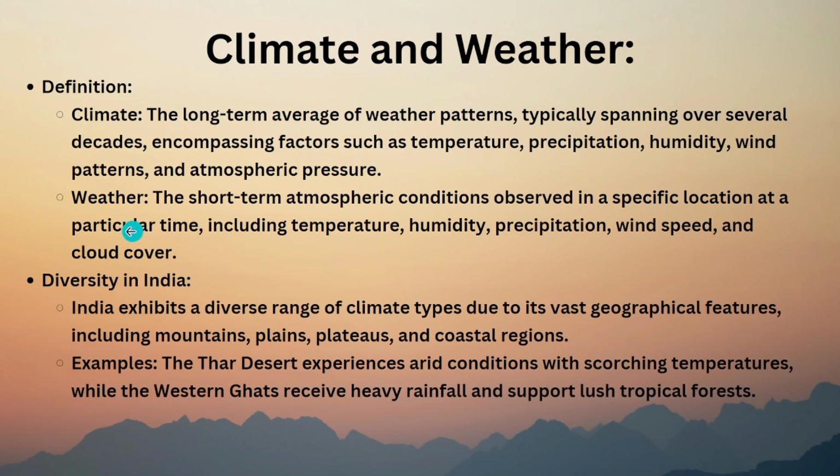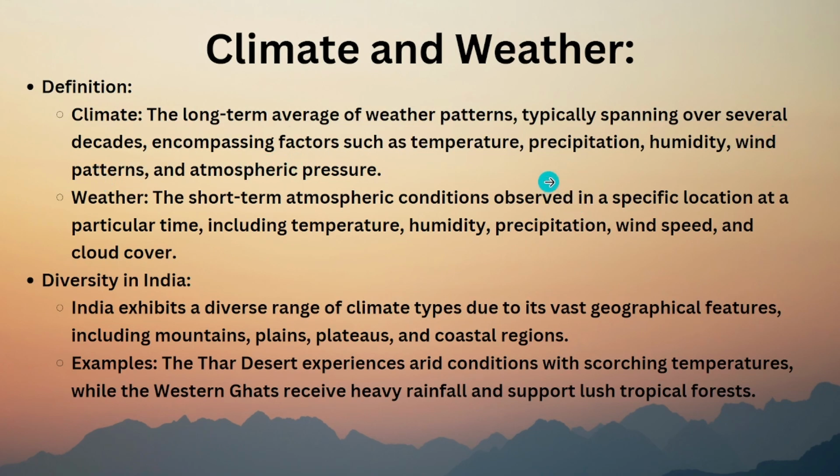So what does weather mean? The short-term atmospheric conditions observed in a specific location at a particular time. If you take a particular time, like today, what is the weather today? It can be hot, it can be cool, it can be rainy, it can be humid. So we can use different terms to express weather at a particular time and day. But climate is something which you use to express the weather of several decades.